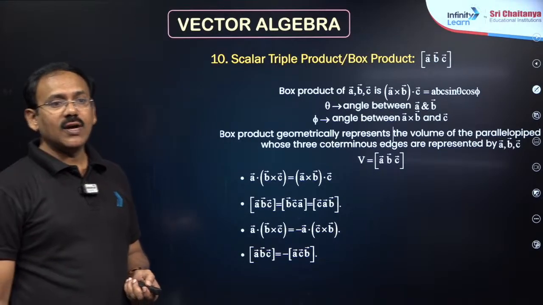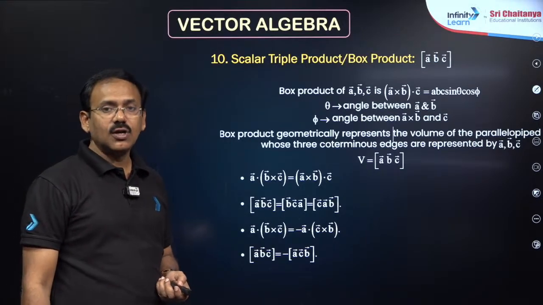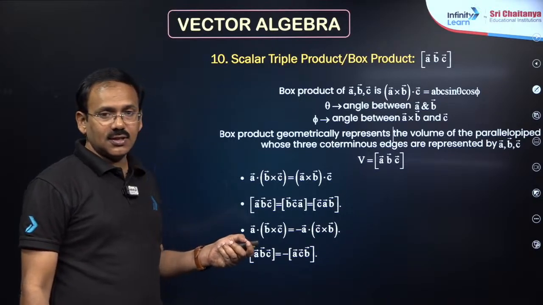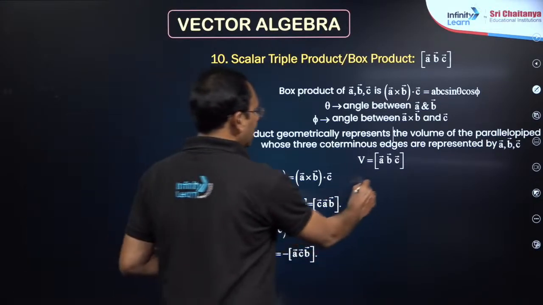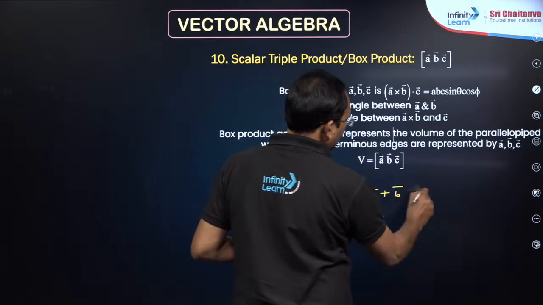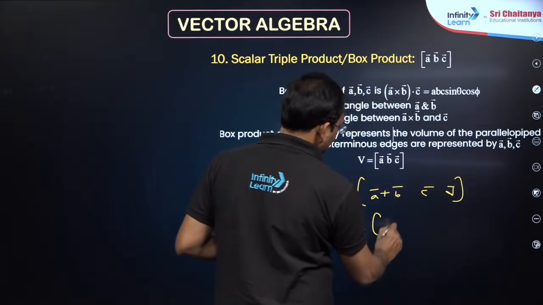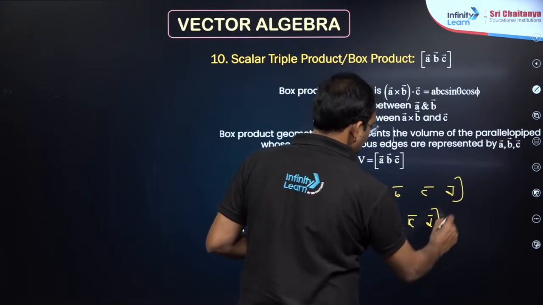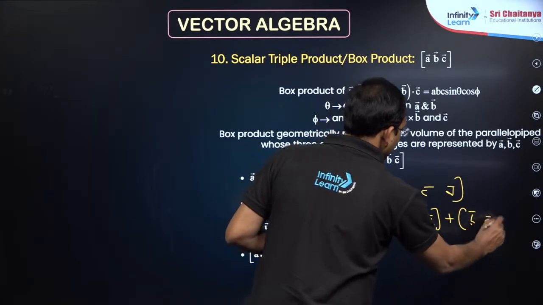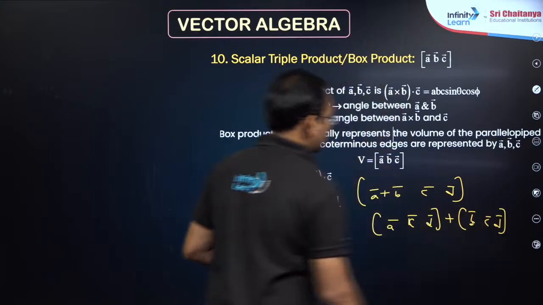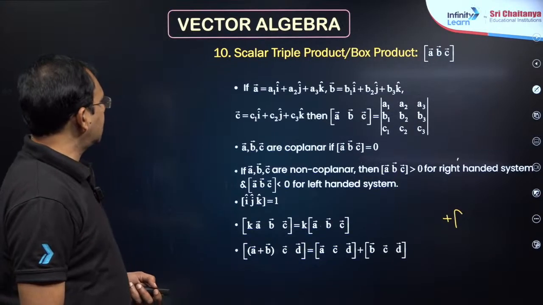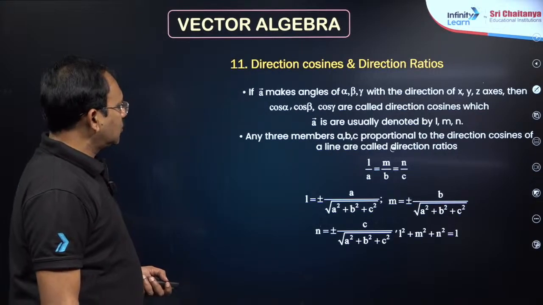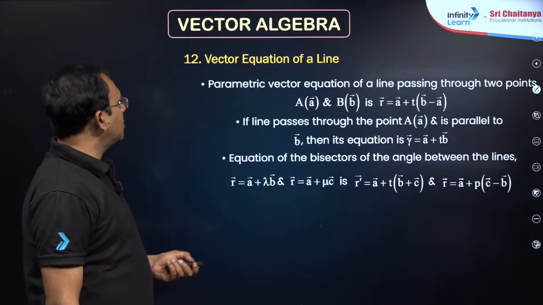So in a box, if two elements are equal, the determinant becomes 0, and a box can be split when there are two terms. Suppose you are given box of a bar plus b bar, c bar, d bar, you can split it into box a bar c bar d bar plus box b bar c bar d bar. That is the point. The scalar triple product is nothing but a determinant, dear students. Direction cosines will be done in 3D geometry.